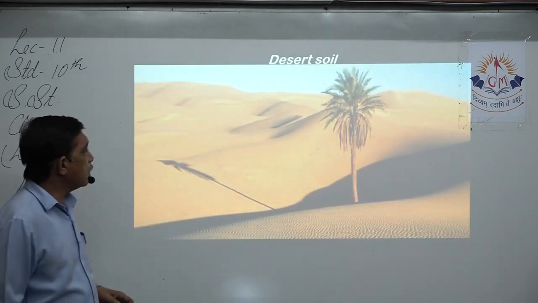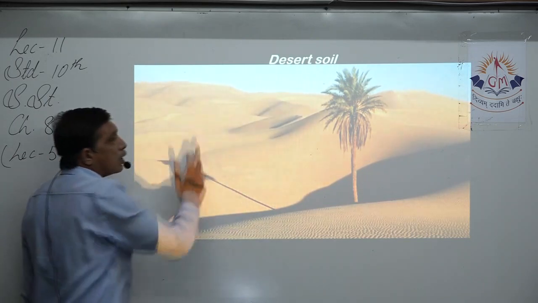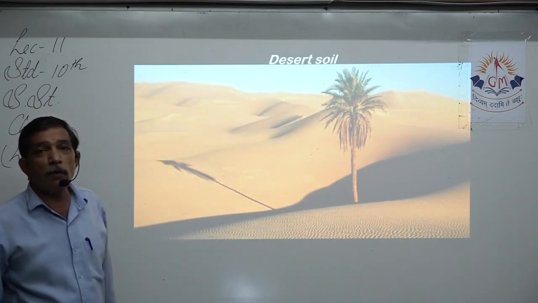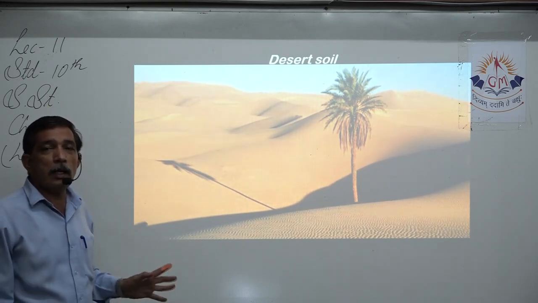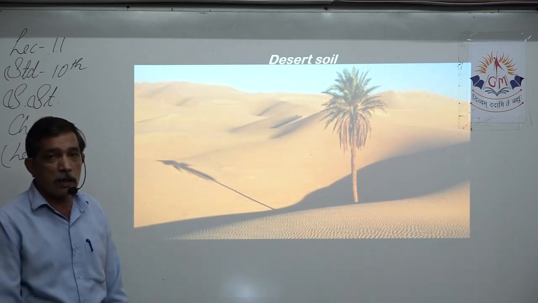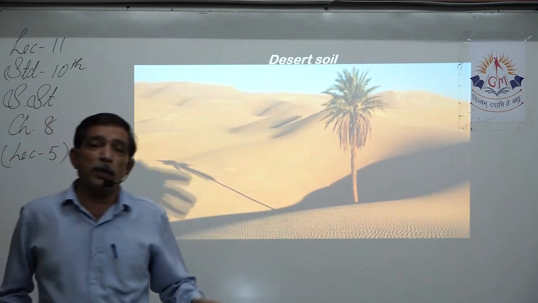This is a pic of how the sand looks like. These are the sand dunes, right? Because continuously high velocity wind flows in the desertic area, it takes the sand from one side and drops it at another side, making sand dunes over there. So literally the soil keeps shifting from here and there.